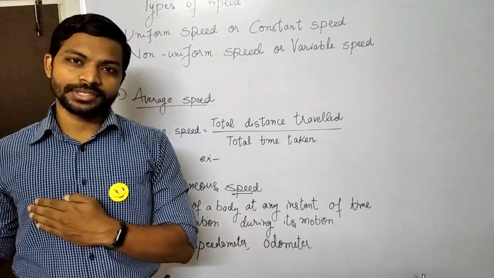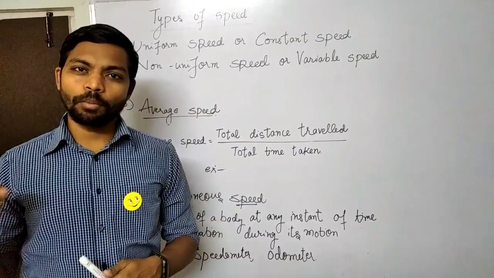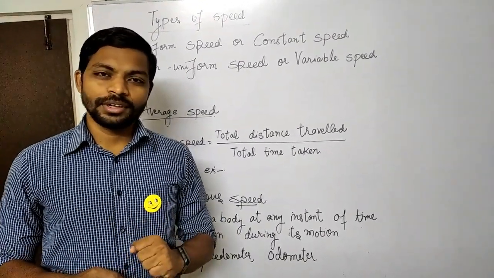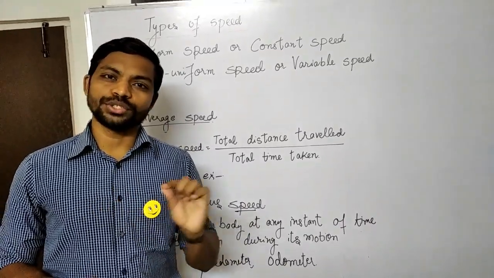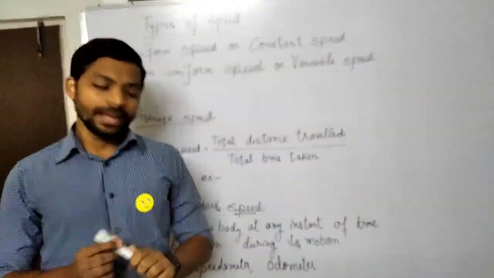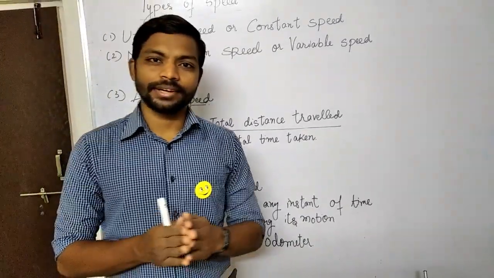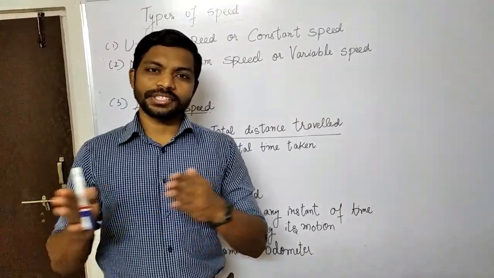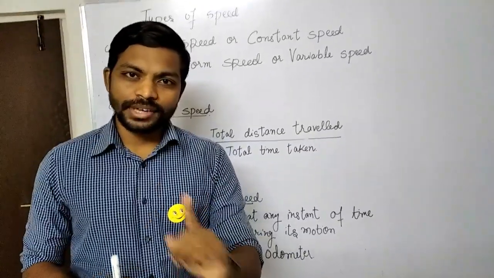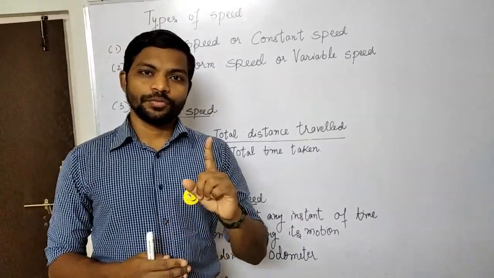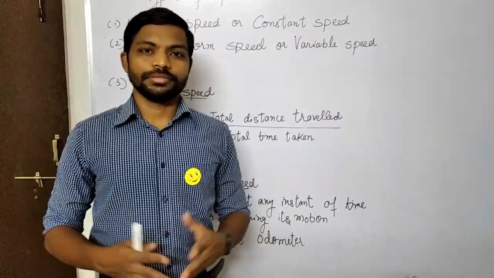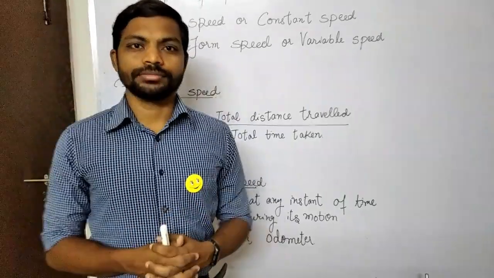Already we talked about this in uniform motion. When a body is covering equal distances in equal intervals of time, we say the body is traveling in uniform motion. The same thing applies here also. For uniform speed also, let us say a car is traveling and covering 60 kilometers in 1 hour, 30 kilometers in half an hour, 15 kilometers in 15 minutes. So it's traveling in uniform motion.